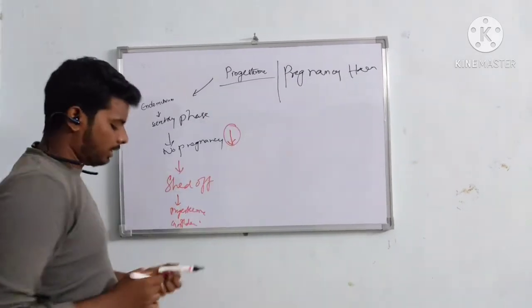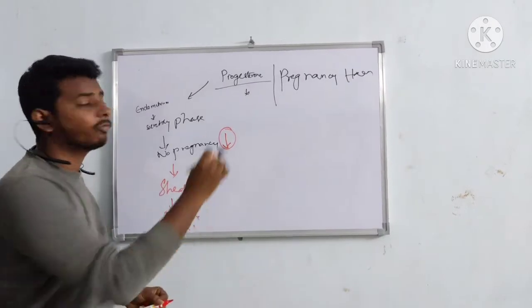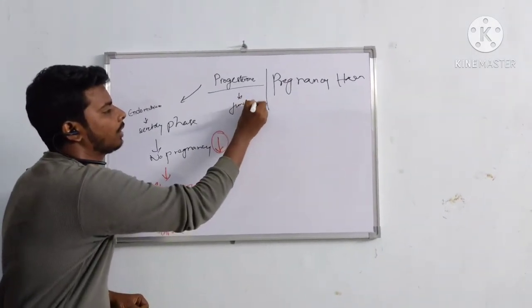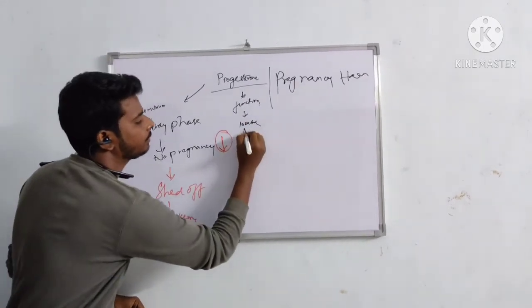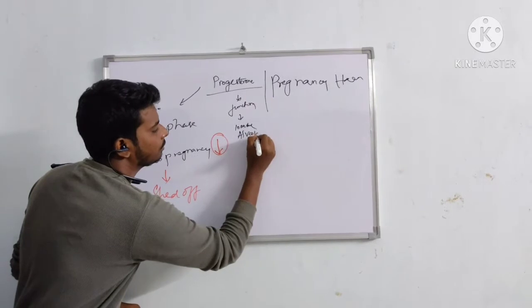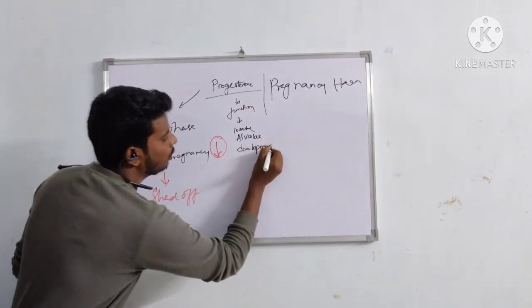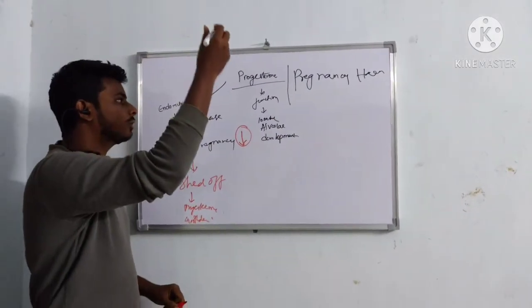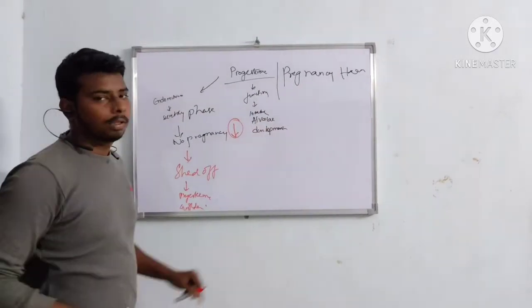Let's see the second function. It helps in the functional development of the breast. That is lobulo-alveolar development. Structural development is done by the estrogen, and functional development is done by lobulo-alveolar development.